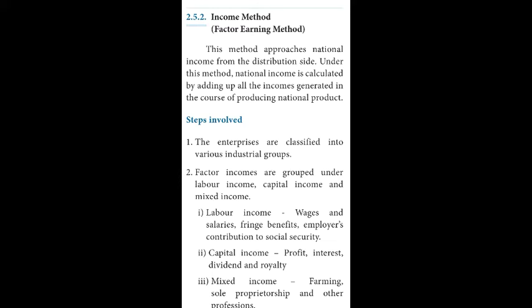First, labor income. Labor income refers to wages and salaries, fringe benefits, and employers' contribution to social security. Second, capital income. Capital income refers to profits, interest, dividend and royalty. What is meant by dividend?